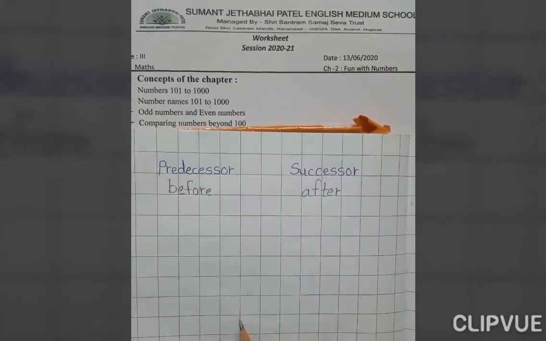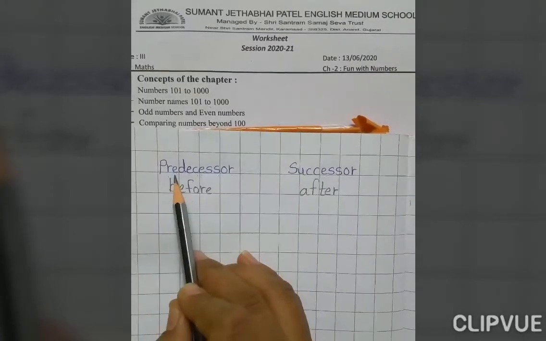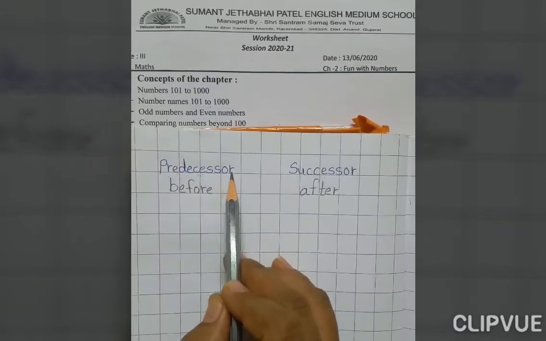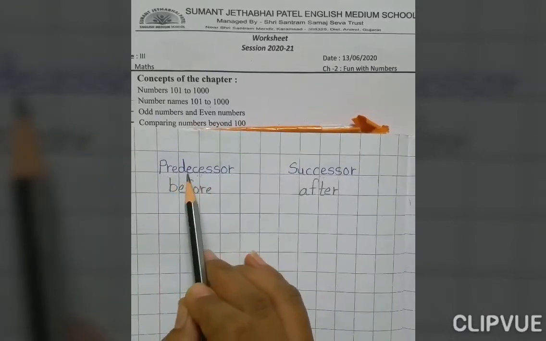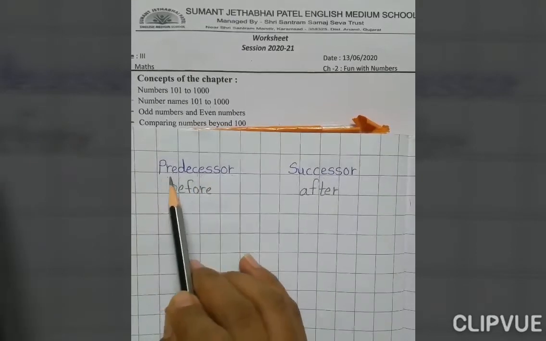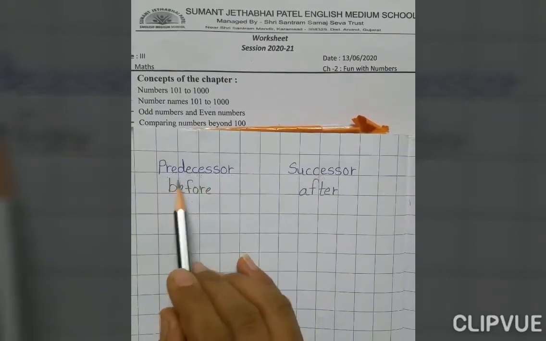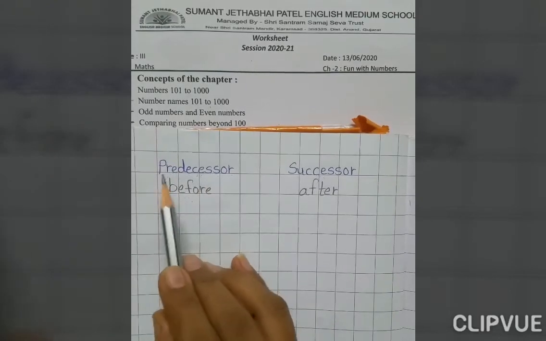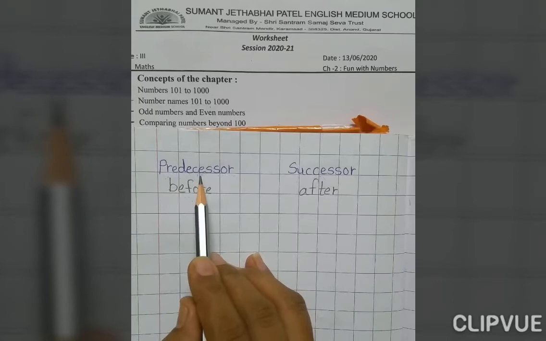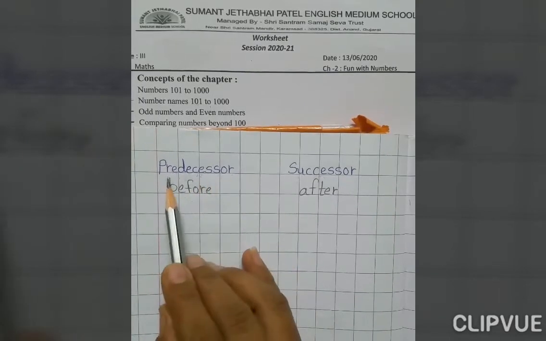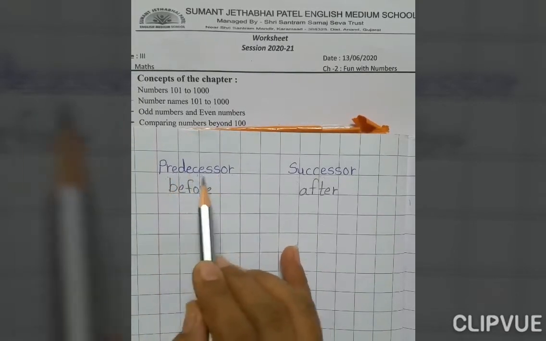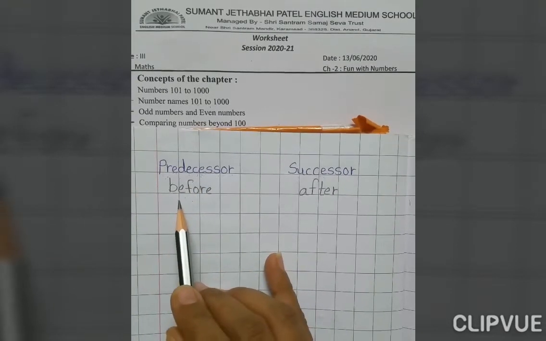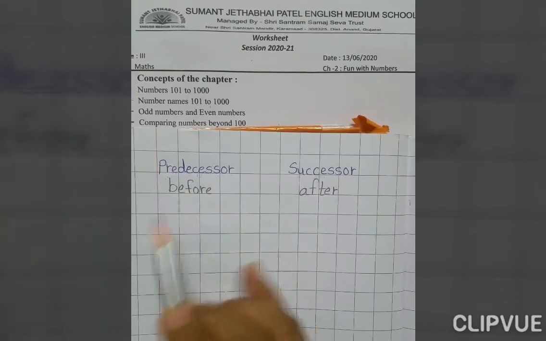Understand? We start. P-R-E, pre, D-E-C-E, ce, double S-O-R, sor, predecessor. What is it? Predecessor. Again, P-R-E, D-E-C-E, double S-O-R, predecessor. And what is the meaning of predecessor? Predecessor means before number. Again, predecessor means before number.